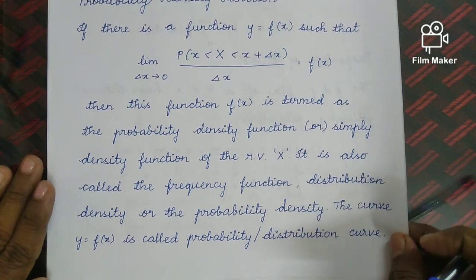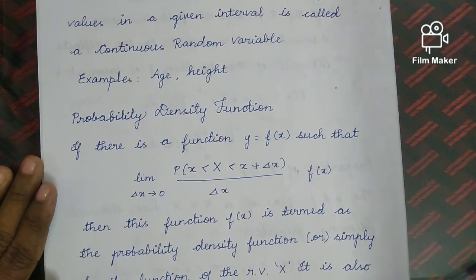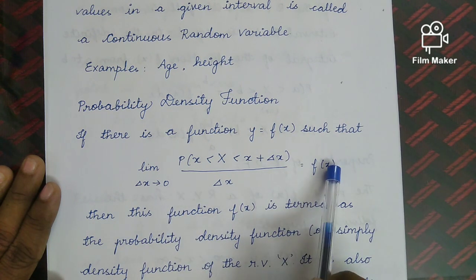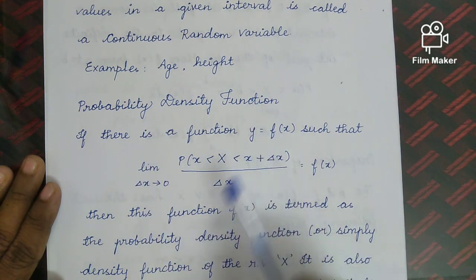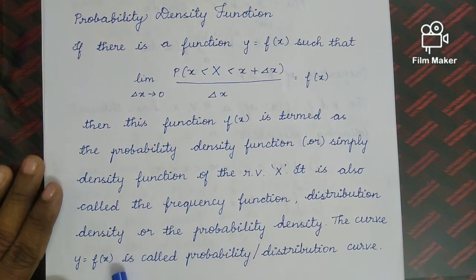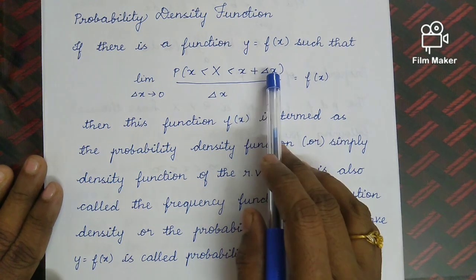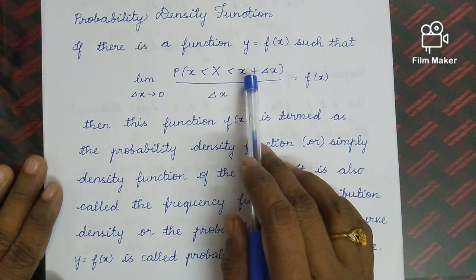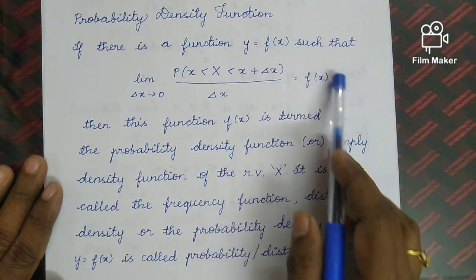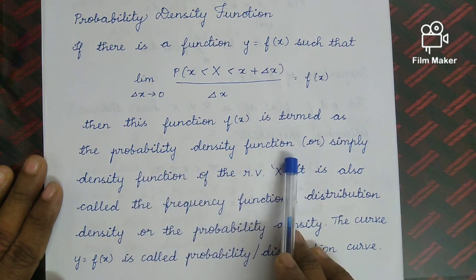So what does this probability density function mean? Probability density function is only for continuous random variable. So this f of x is denoted as probability density function. This probability density function we always have to consider as y equal to f of x. Here x plus del x is nothing but a small increment in the value of x. So when we allow del x to tend to 0, the limit is equal to f of x, and this f of x is termed as p.d.f or probability density function.